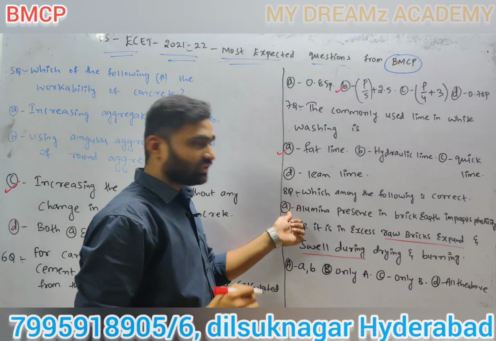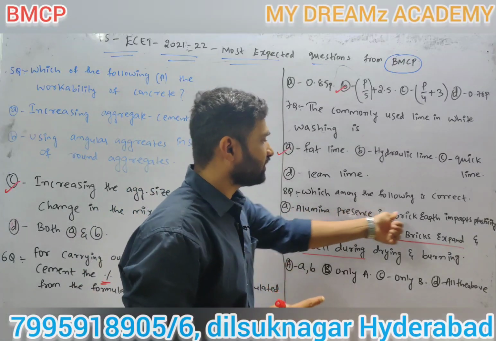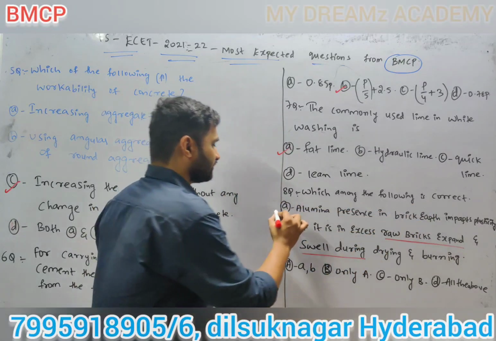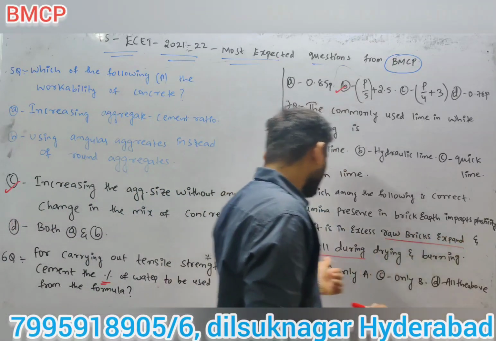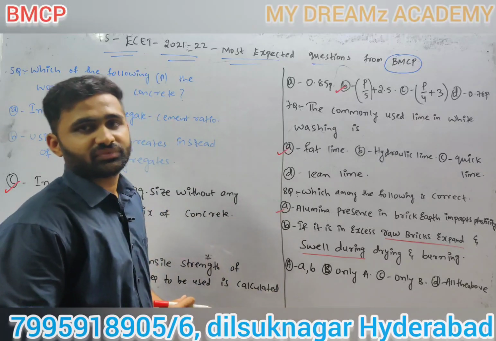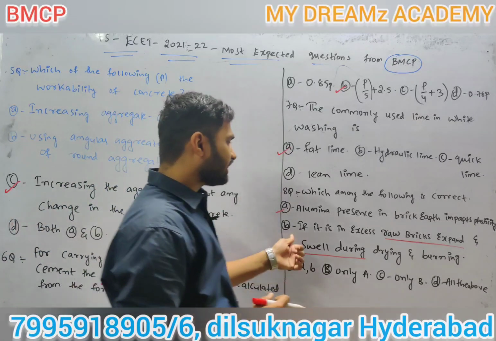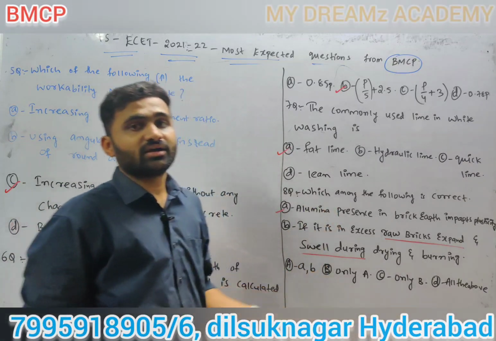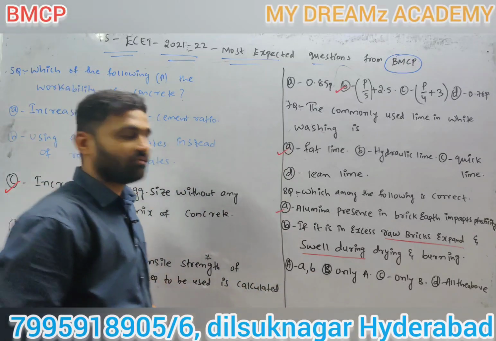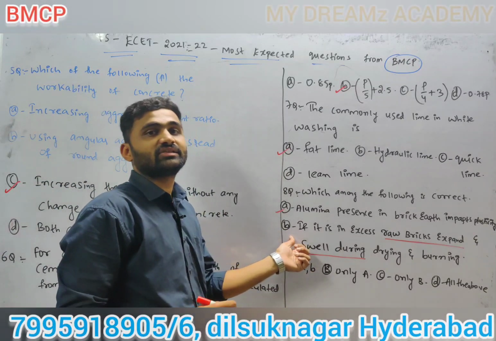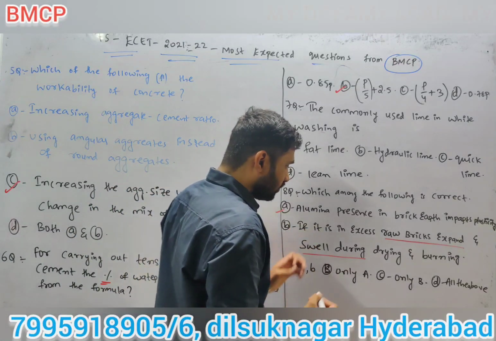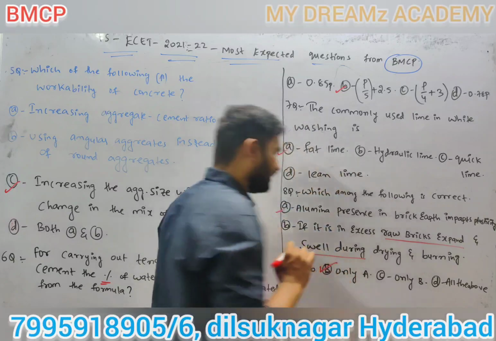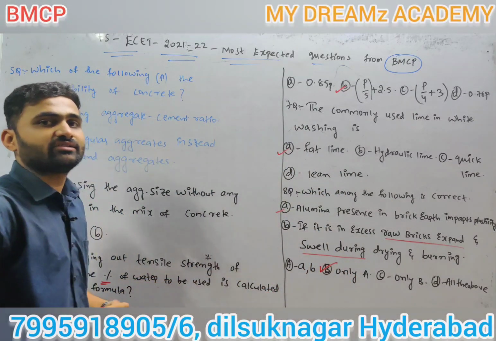So we know alumina presence in brick earth imparts plasticity. This is correct. But here they have given that raw bricks expand and swell during drying, and that is wrong. Excess alumina causes cracks. Okay, so the answer is only A. Only A is the correct answer.